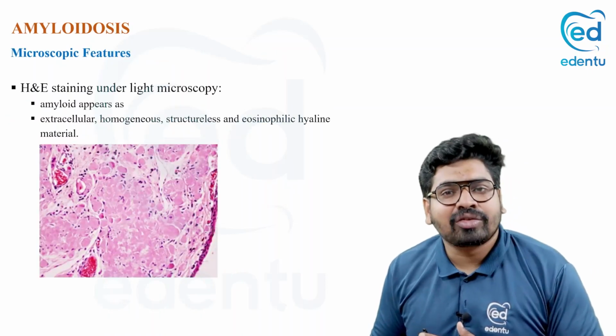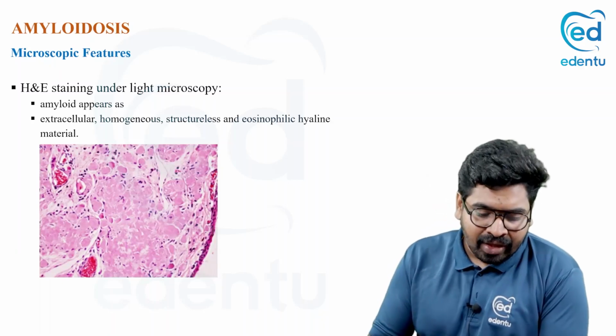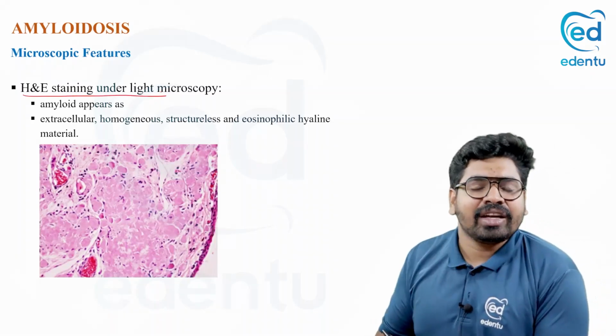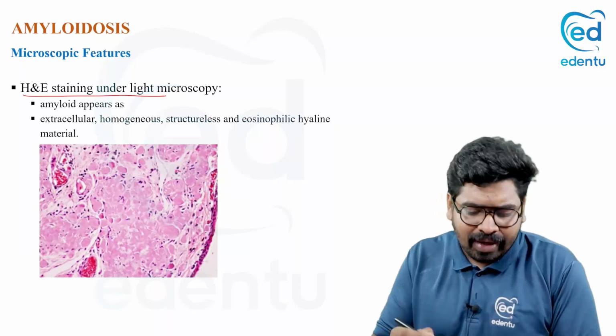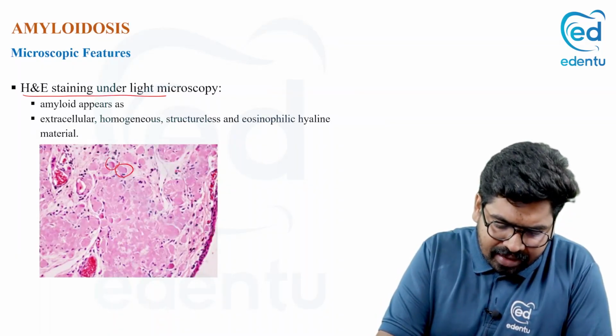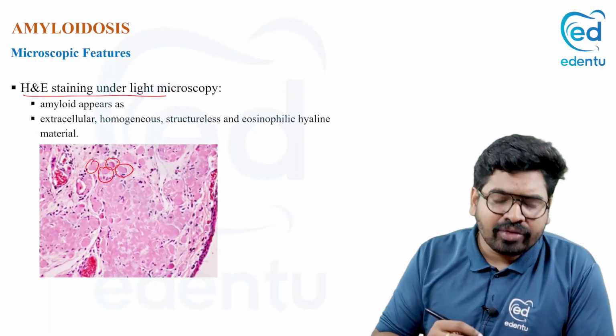So this is the microscopic feature of the amyloid. If you see in the H&E staining, if you take a tissue which is having this amyloid, you can see that these are areas which are showing pink eosinophilic material.